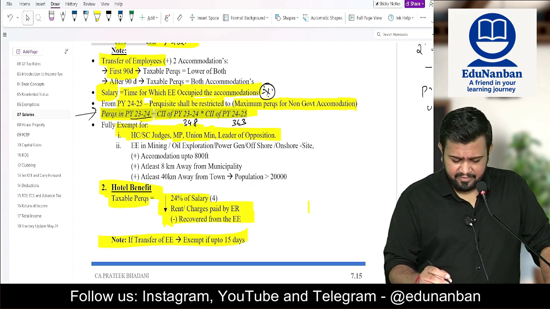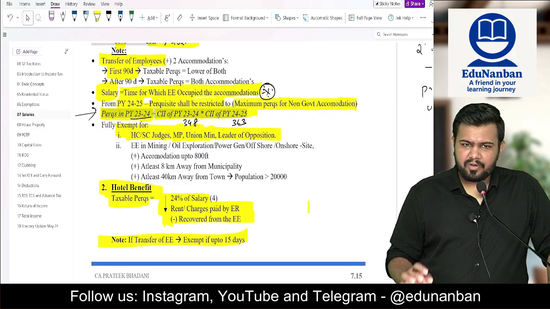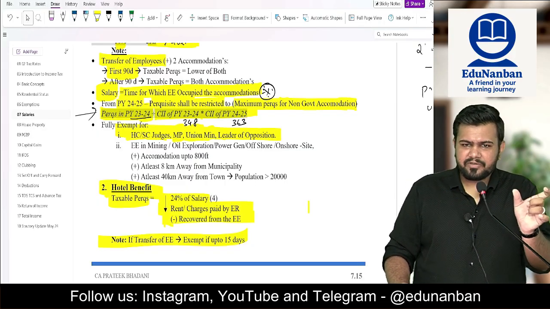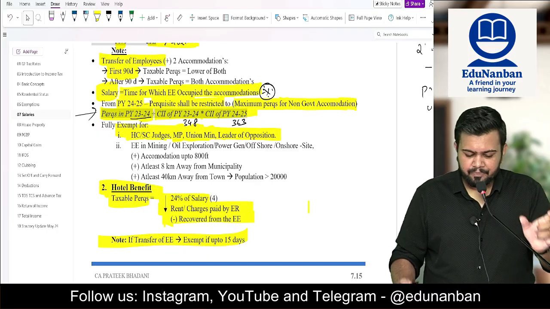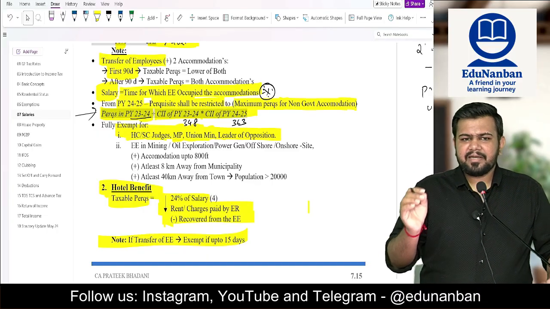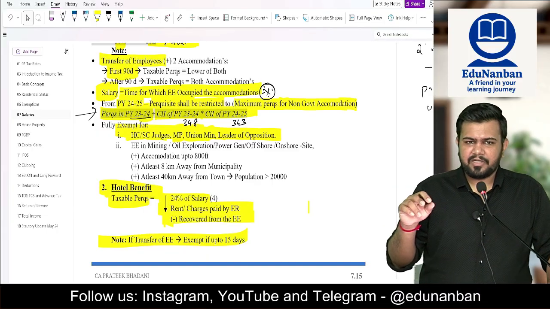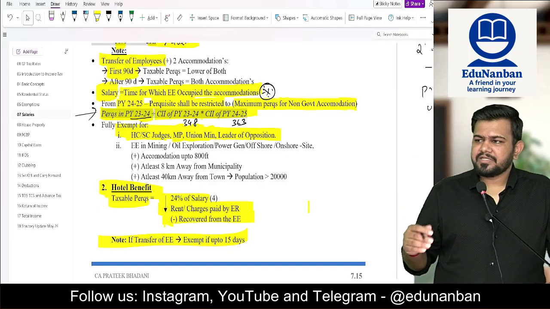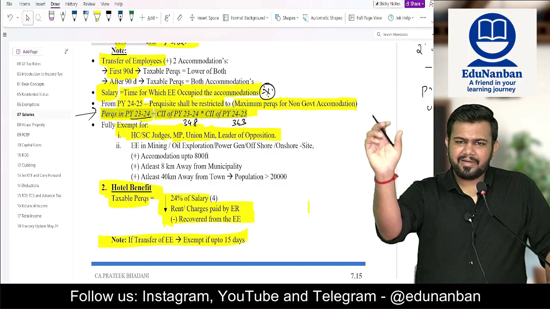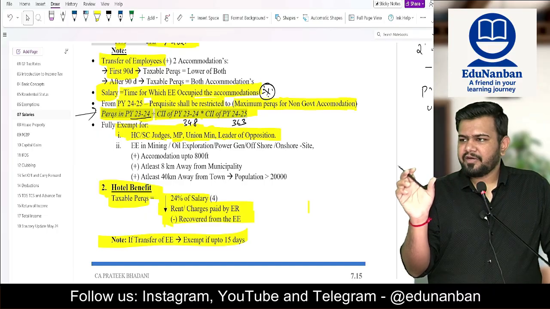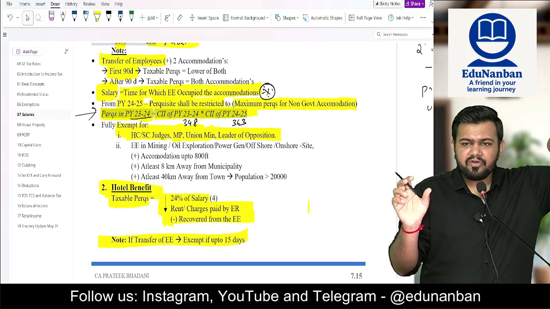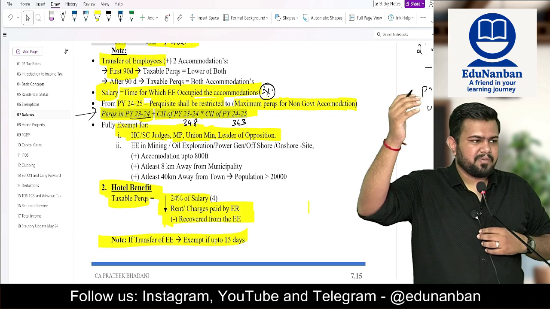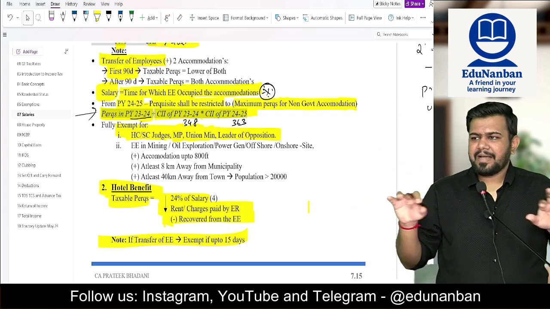So for previous year 24-25, take the rent free accommodation perquisite value of 23-24, divide by the cost inflation index of 23-24, that is 348, and multiply by the cost inflation index of 24-25, which is 363. So you will get the maximum value of rent free accommodation. If the rent free accommodation perquisite you found is more than this maximum limit, then restrict it to the maximum limit.